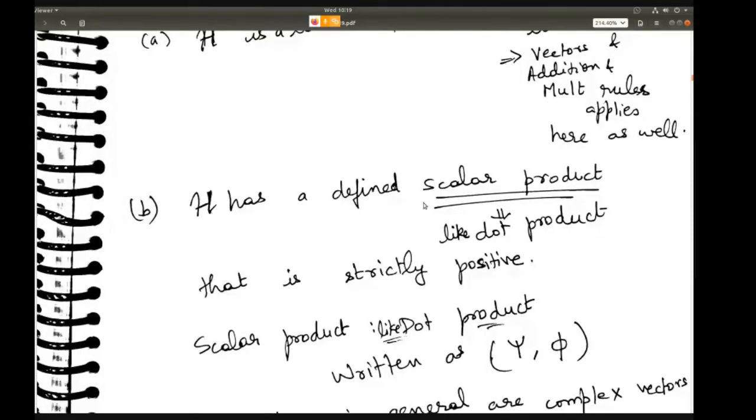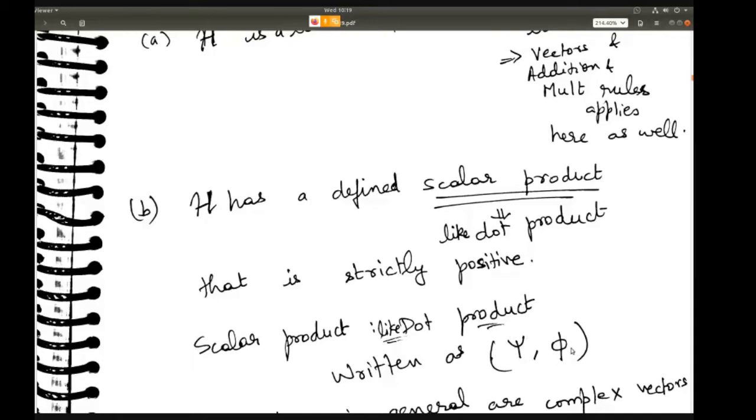Then we have Hilbert space has a defined scalar product. Scalar product is something like a dot product, but slightly different. The scalar product of two wave functions or two wave vectors is written as psi comma phi, in brackets.